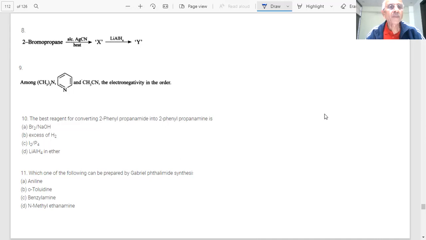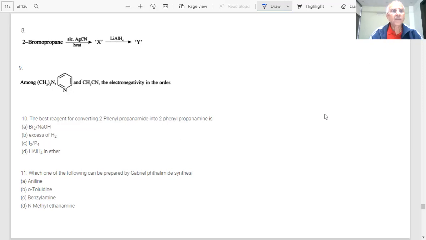2-bromopropane, alcoholic AgCN, heat, LiAlH4, Y. 2-bromopropane, CH3 CH bromopropane and alcoholic AgCN, so CH3 CH CH3NC, and then LiAlH4 gives CH3 CH CH3NH2.